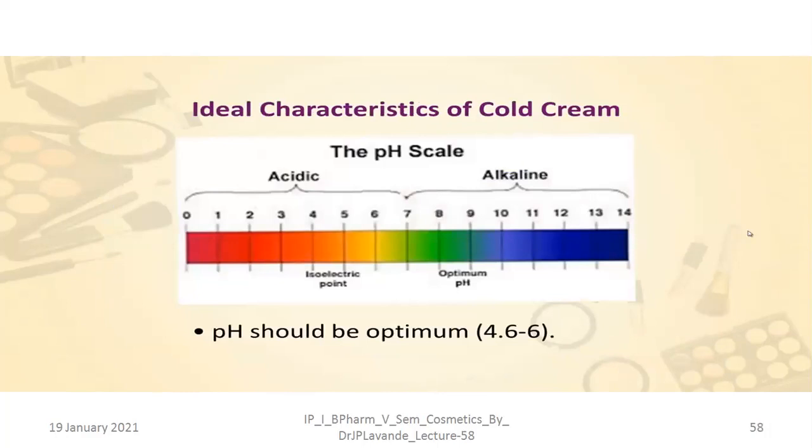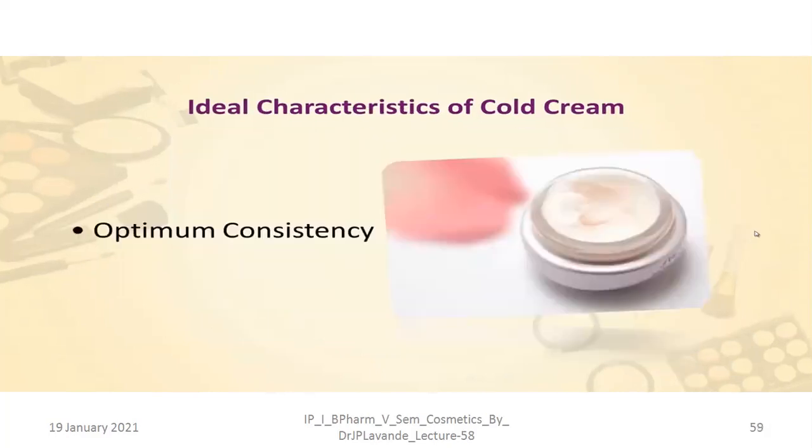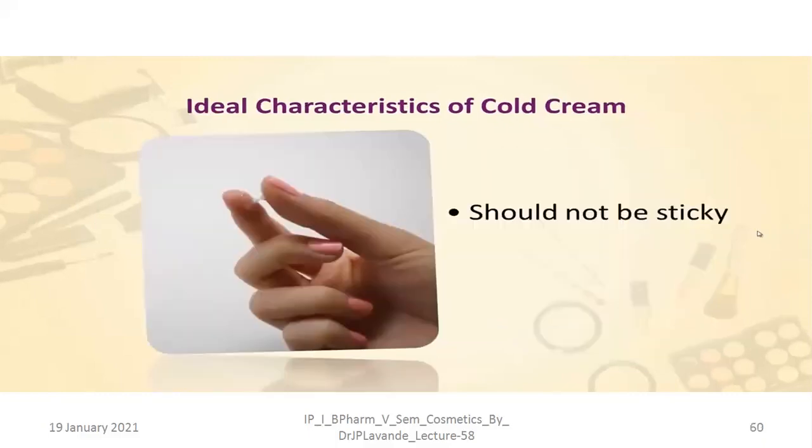The pH that is required should be optimum, between 4.6 and 6. That is the optimum and ideal pH for the cold cream. Ideally, if we see the different characteristics that cold cream should possess, it should have optimum consistency. Consistency refers to the proper balance of hardness and softness. It should be such that it can be easily taken out with the fingers and spread between the palms. It should be non-sticky, right? The nature of the cold cream should be non-sticky. Otherwise, the feel may not be good.